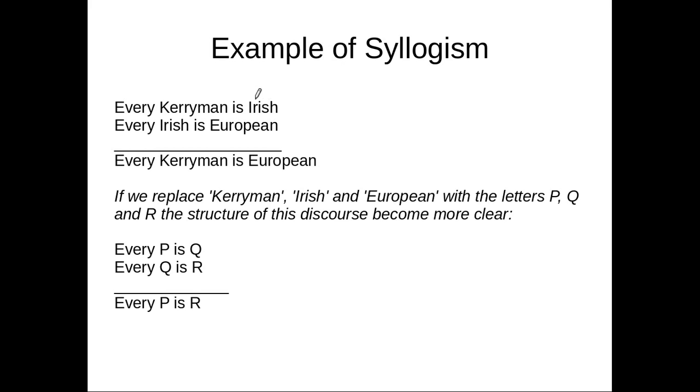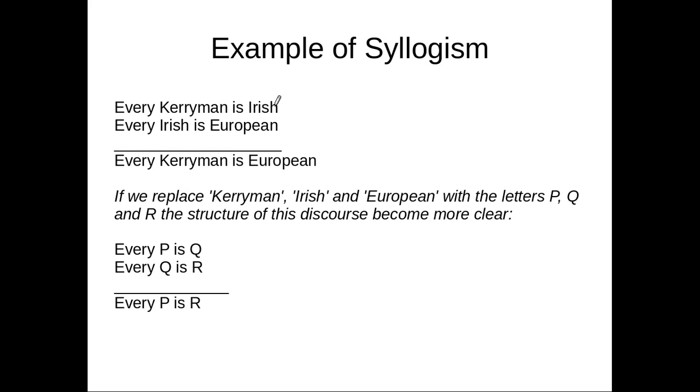Now, pay attention to this. We have said each proposition is made of terms. Kerryman is a term, Irish is a term, European is another term. Now, Kerryman is the subject, the first term, right? Kerryman appears in the conclusion as a subject as well.